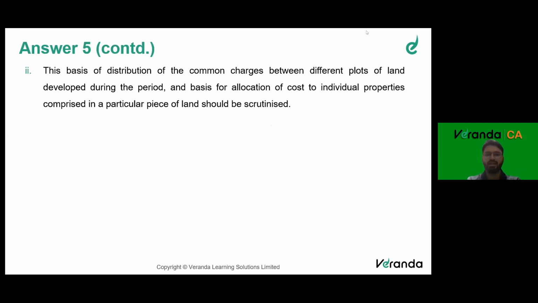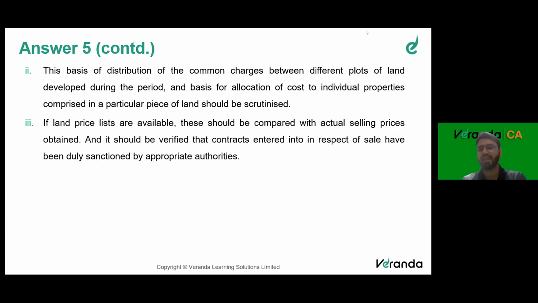The base of distribution of common charges between different plots of land developed during the period, and the base of allocation of cost to individual properties comprising a particular piece of land should be scrutinized. So if there are any common charges, we need to understand first whether we need to inventorize these charges or not. And if we are inventorizing these charges, we will have to see how we are going to allocate if it's a common charge, and how do we identify specific charges to separate land and property.